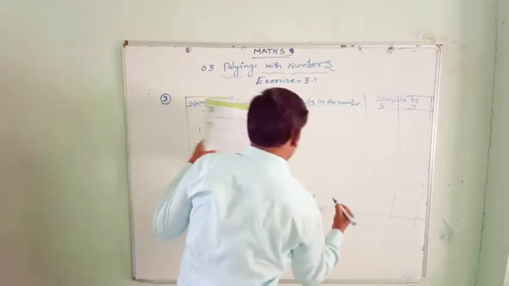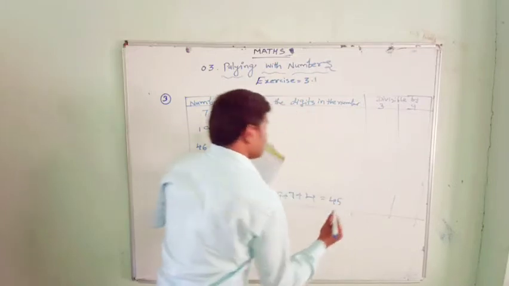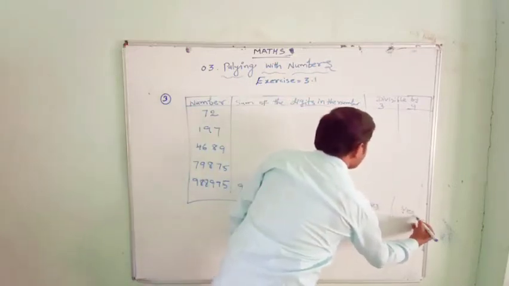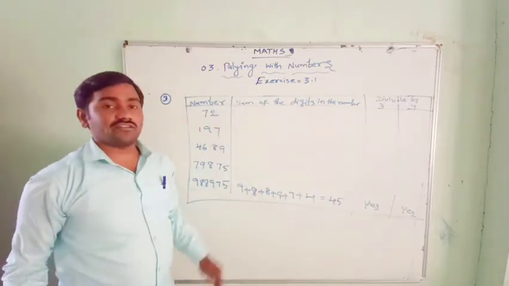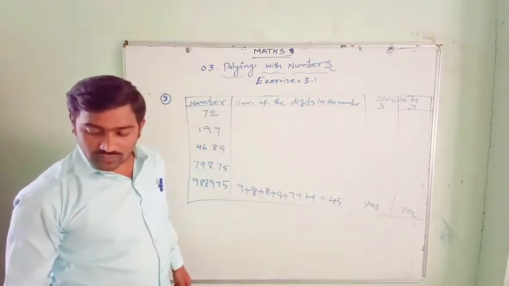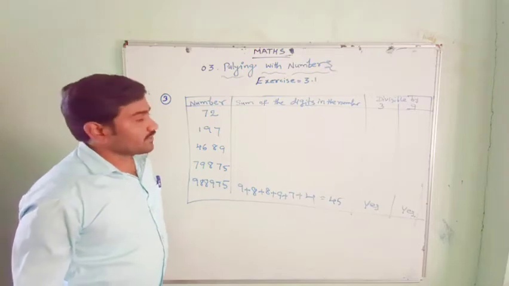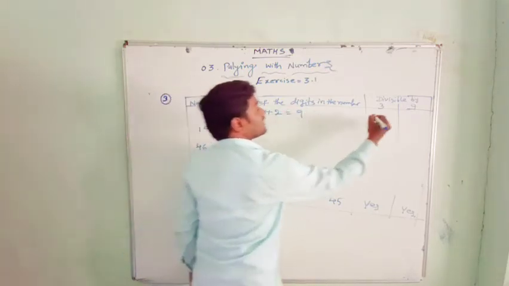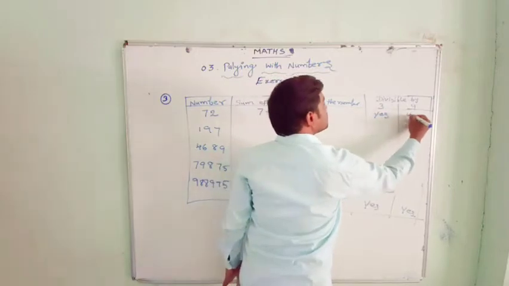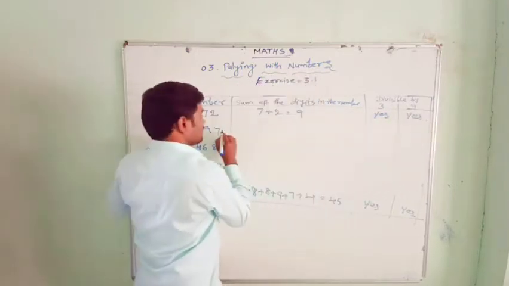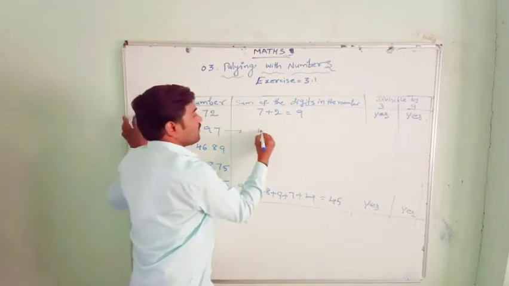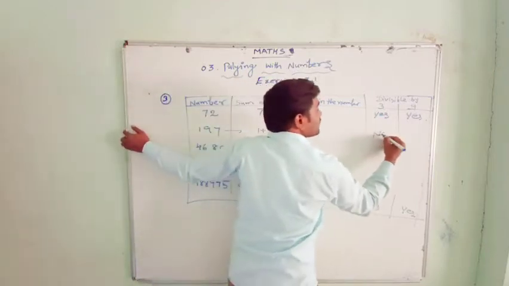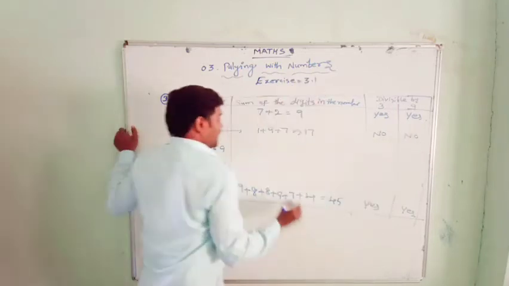For this example they have given digits 9, 8, 8, 9, 7, 4 and the sum equals 45. This 45 is divisible by 3? Yes. 45 is also divisible by 9? Yes. This is already given in the question, so we have to fill in the blanks. So let us see. What is 7 plus 2? 7 plus 2 is equal to 9. This 9 is divisible by 3, yes, and divisible by 9 also. Now next, 1 plus 9 plus 7, that is 17. 17 is not divisible by 3 and not divisible by 9 also.